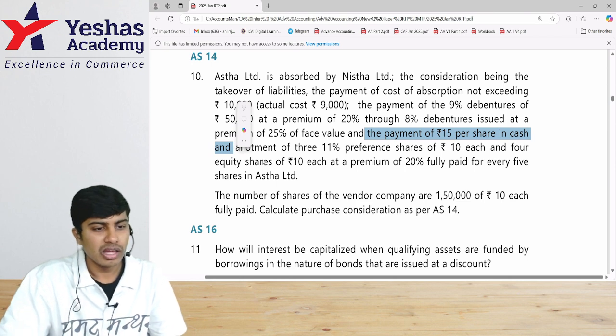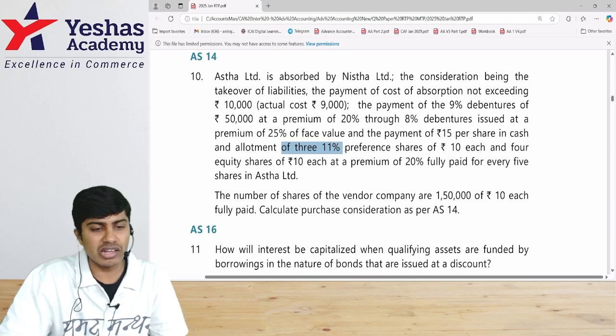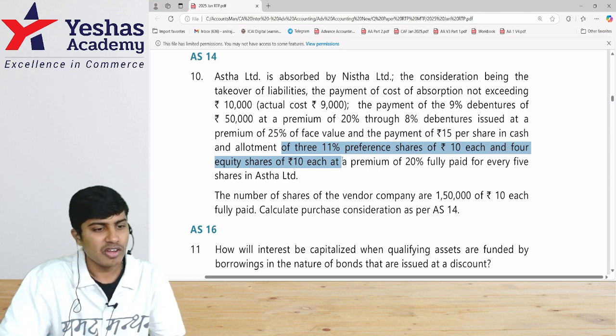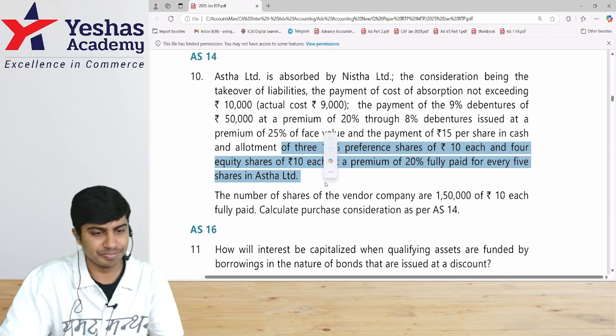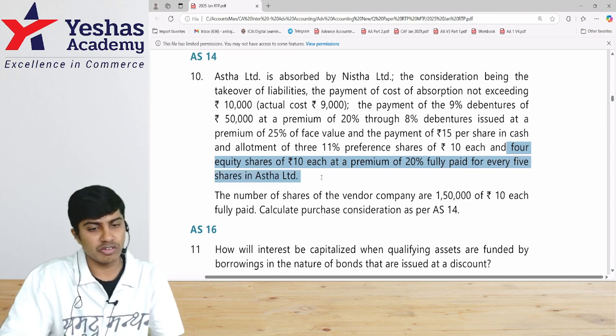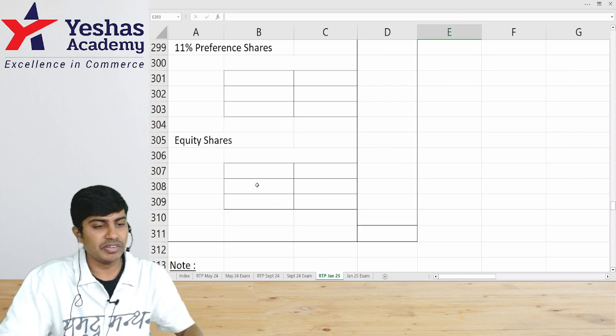Allotment of 3 11% preference shares of rupees 10 each and 4 equity shares of rupees 10 each at a premium of 20% for every 5 shares held. Observe this. This later part we know. How many equity shares are to be given? 4 equity shares. For how many shares held? 5 shares held.